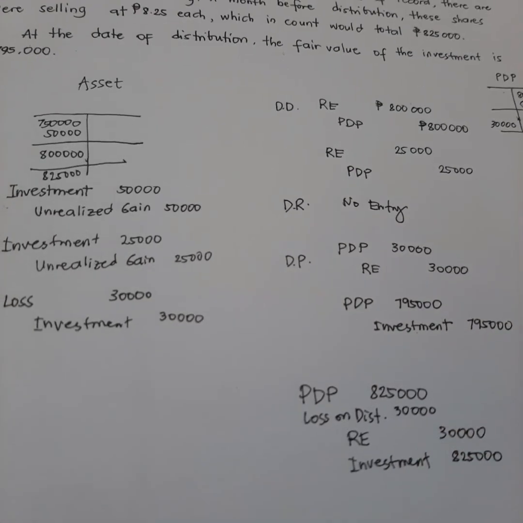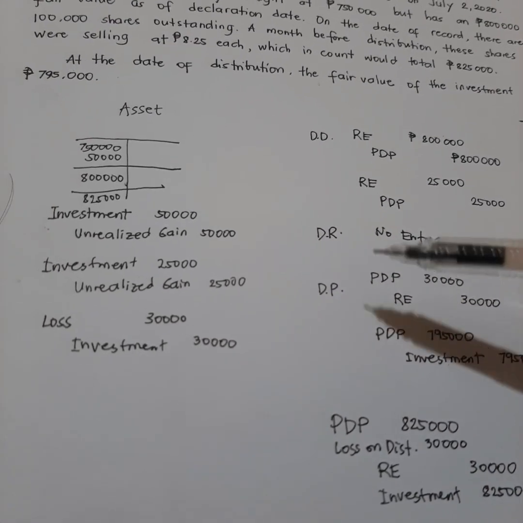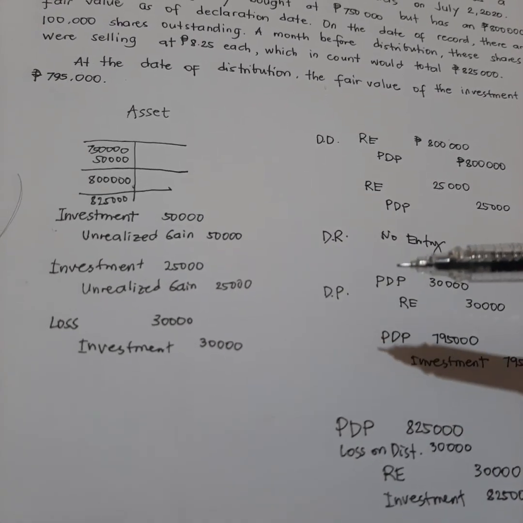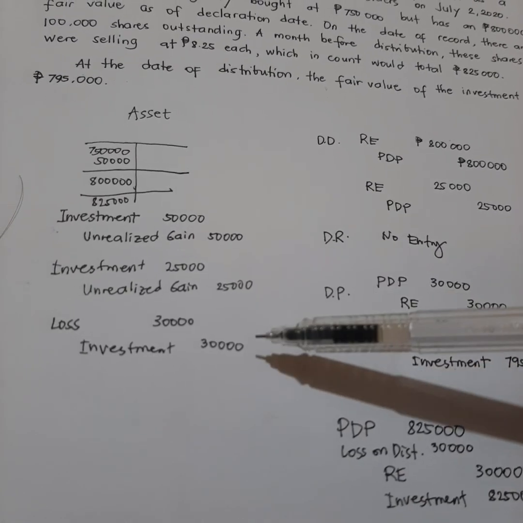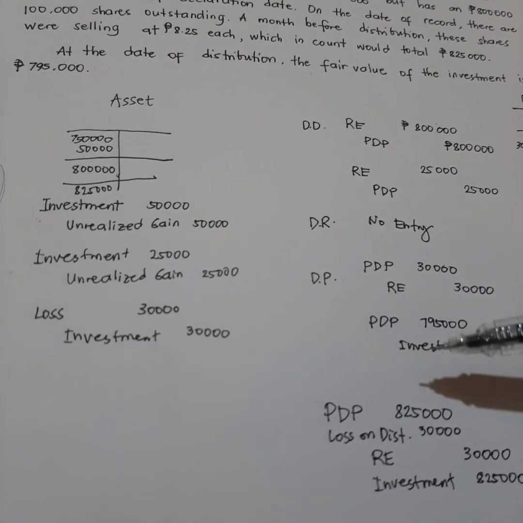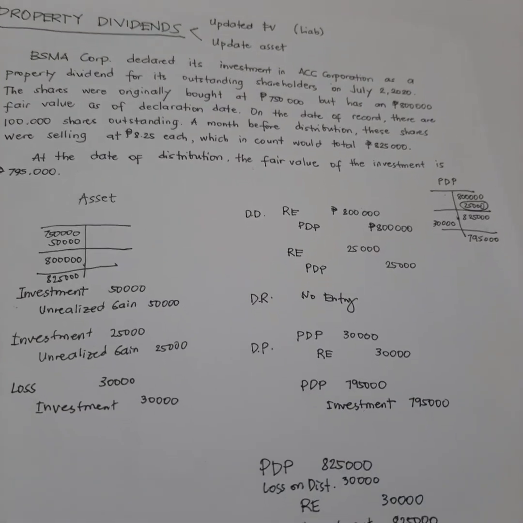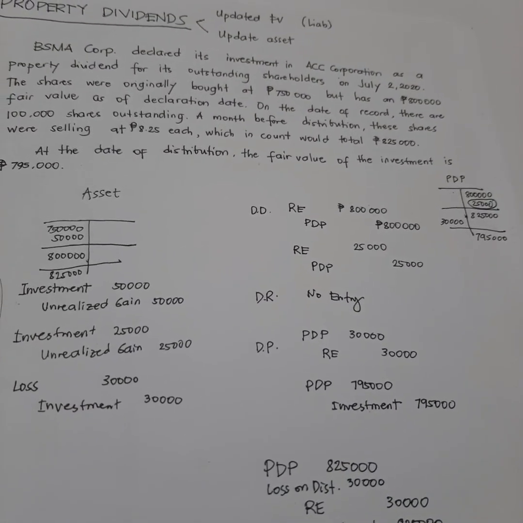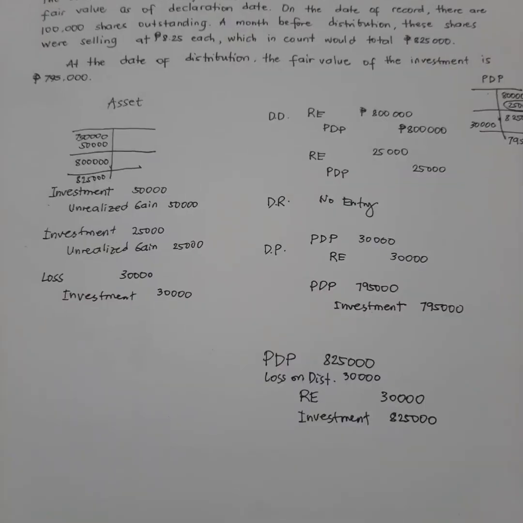Which is actually, ayan din naman yung ginawa natin na entry dito. Okay? So, that's all for property dividends ng investment in stocks.